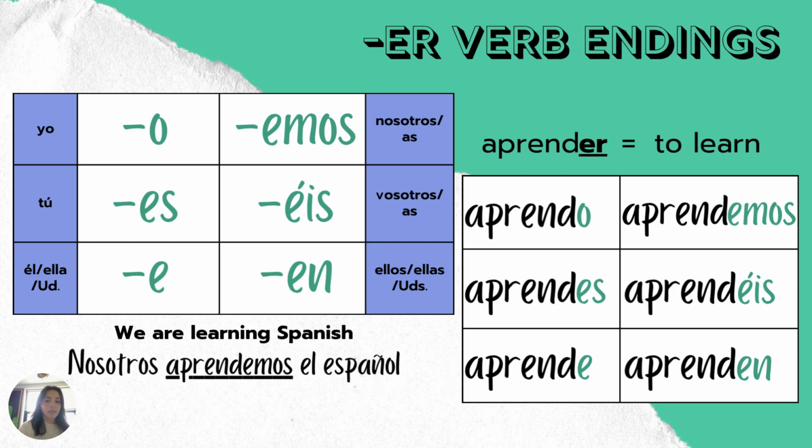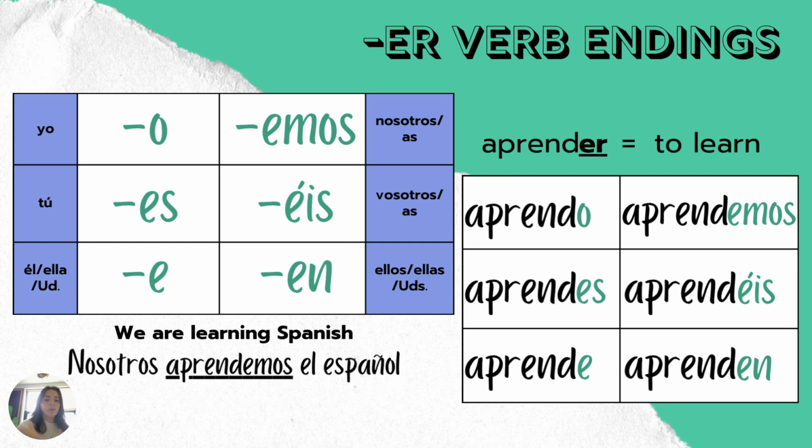So just like what we did with the AR verbs, you're going to take off the last two letters. We've got aprender. We're left with aprend as the stem. So when you take all of those endings and you put them on those verbs and you've conjugated them, for example, aprendo, I learn, because aprendo is the yo form. Or if I move down to aprenden, that is the ellos, ellas, ustedes form. So that would be they learn, or you formal learn.